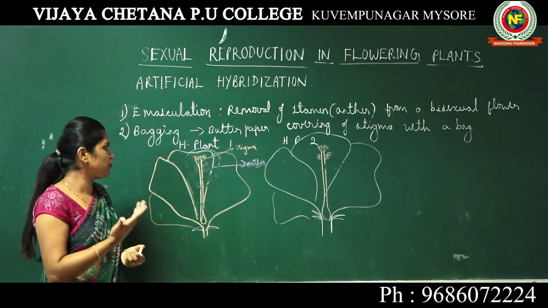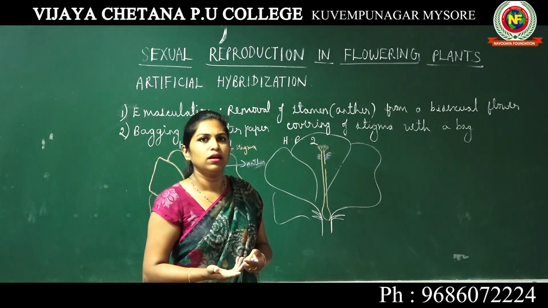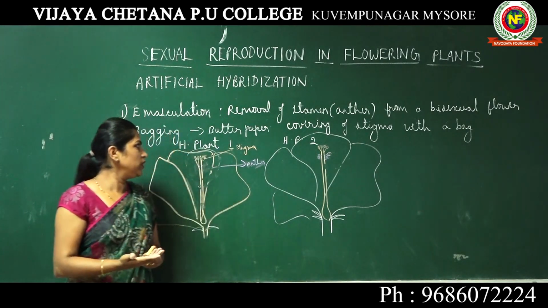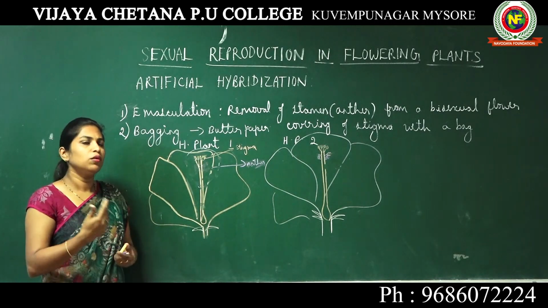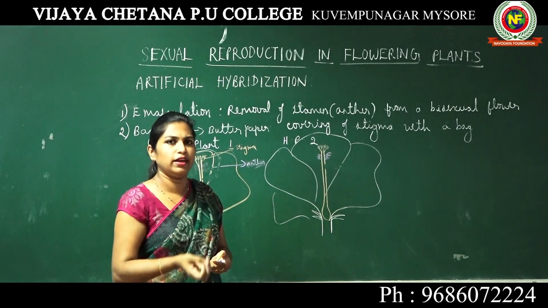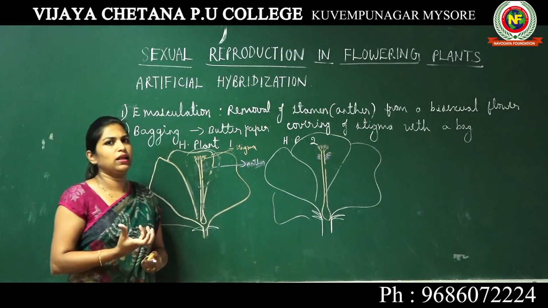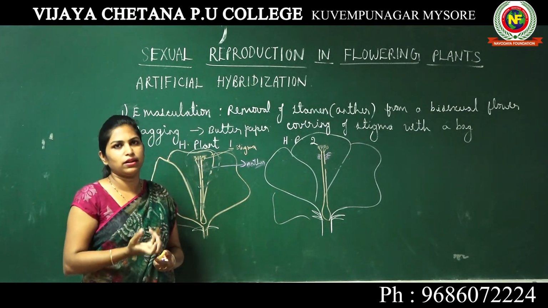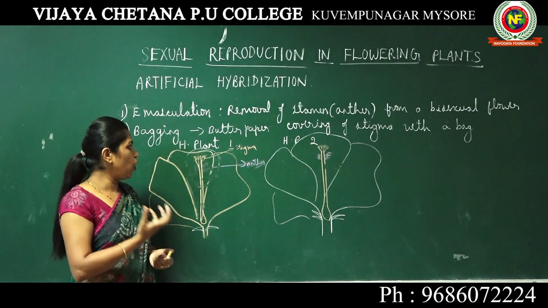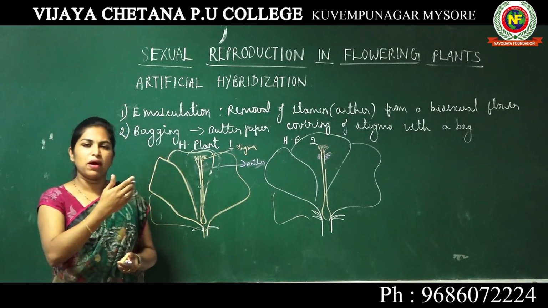If the stigma finds it compatible, then the pollen grains are received by the stigma. Pollen grains, as we all know, with the help of enzymes produce the pollen tube, and the male gametes present in the generative cell of the pollen grain will enter the stigma and pass through the style.